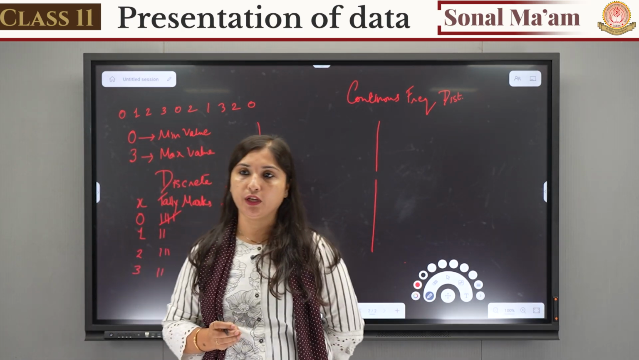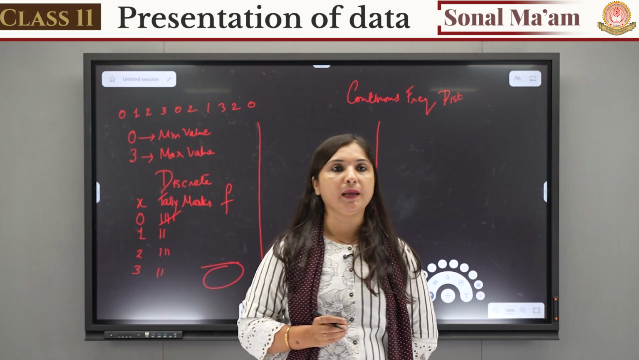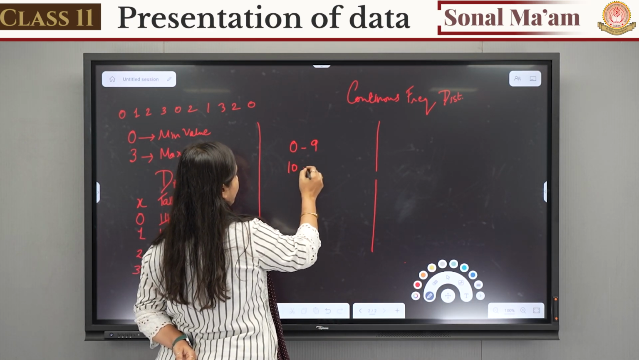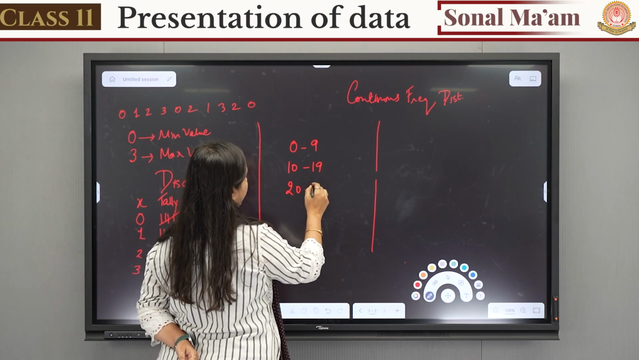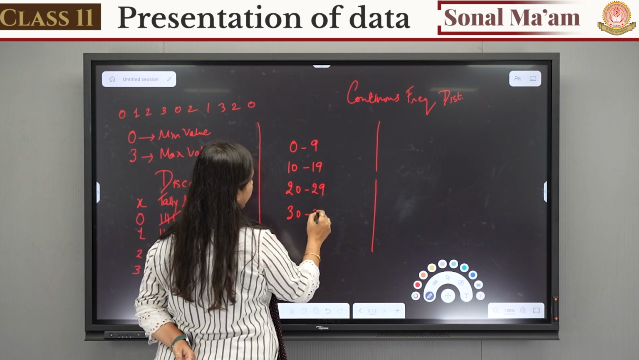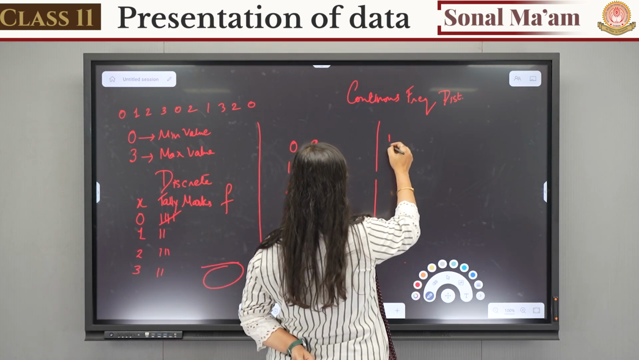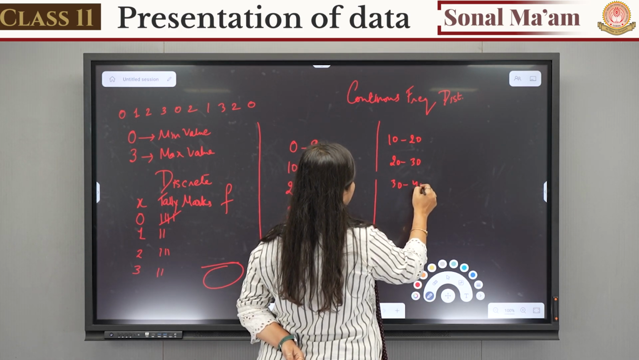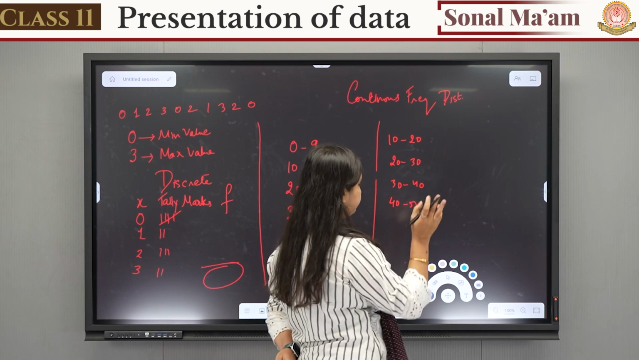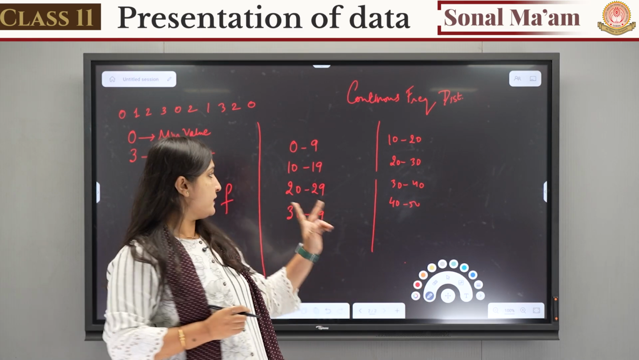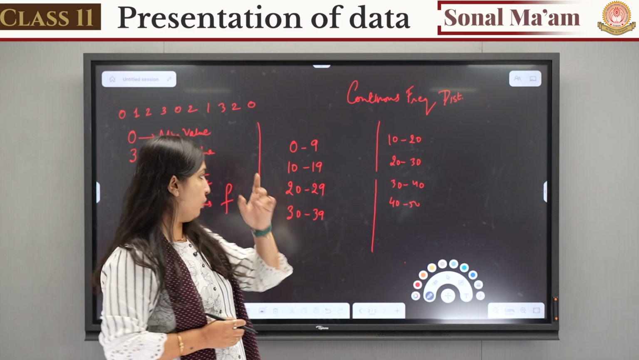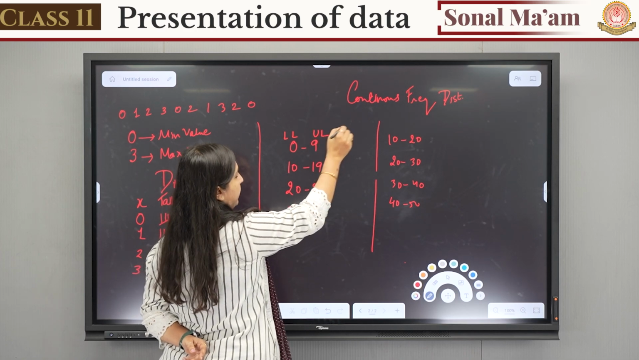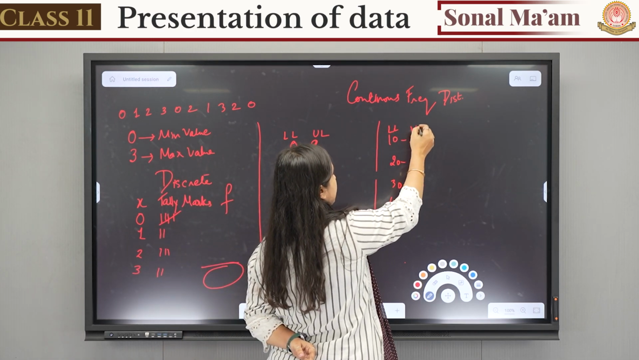Okay, we are starting with continuous frequency distribution. Now many times data can be in the form of say 0 to 9, 10 to 19, 20 to 29, 30 to 39 and so on. Similarly, data can be in the form of 10 to 20, 20 to 30, 30 to 40, 40 to 50 and so on. Now can you see both the data, are they same? No. This is called the lower limit and this is called the upper limit. Similarly also this is the lower limit, this is the upper limit.